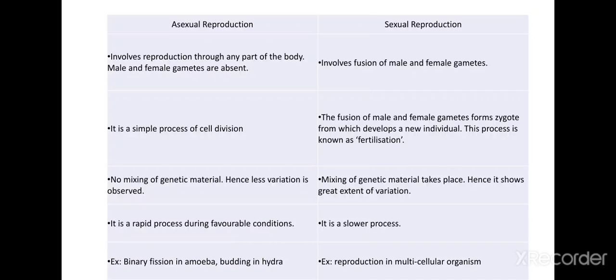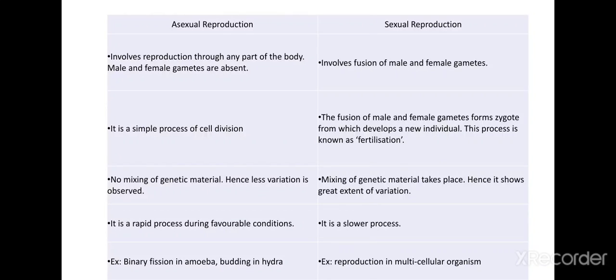Here you can see the difference between asexual and sexual modes of reproduction. Asexual reproduction involves reproduction through any part of the body, and male and female gametes are absent, whereas sexual reproduction involves fusion of male and female gametes. Asexual reproduction is a simple process of cell division, whereas in sexual reproduction the fusion of male and female gametes forms a zygote from which a new individual develops. This process is known as fertilization.